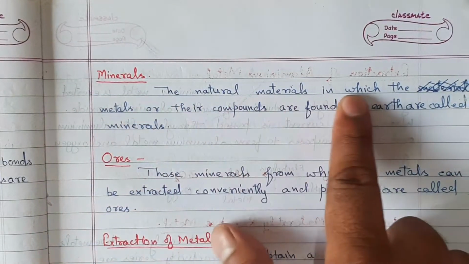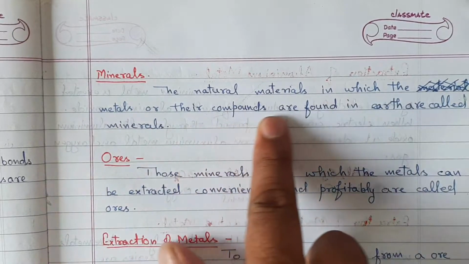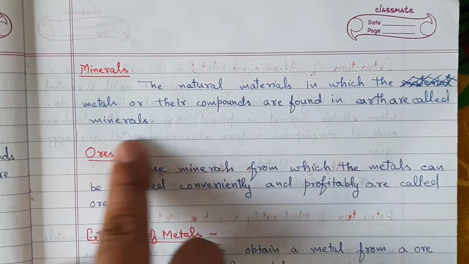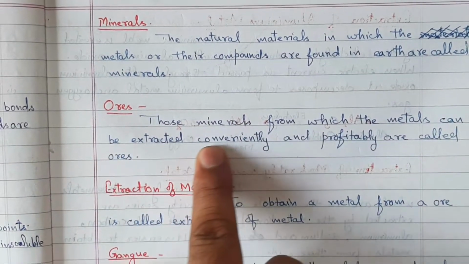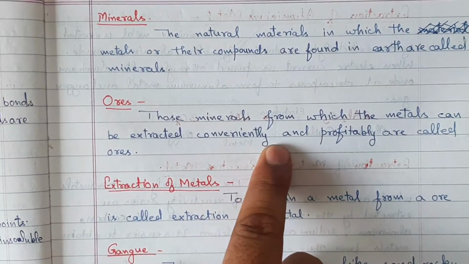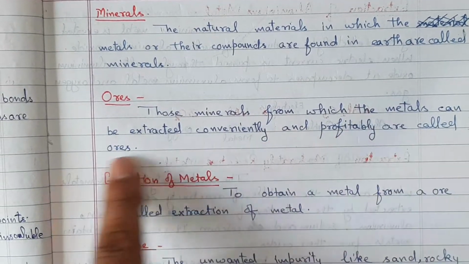Minerals. The natural materials in which the metals or their compounds are found in the earth are called minerals. Ores. Those minerals from which the metals can be extracted conveniently and profitably are called ores.